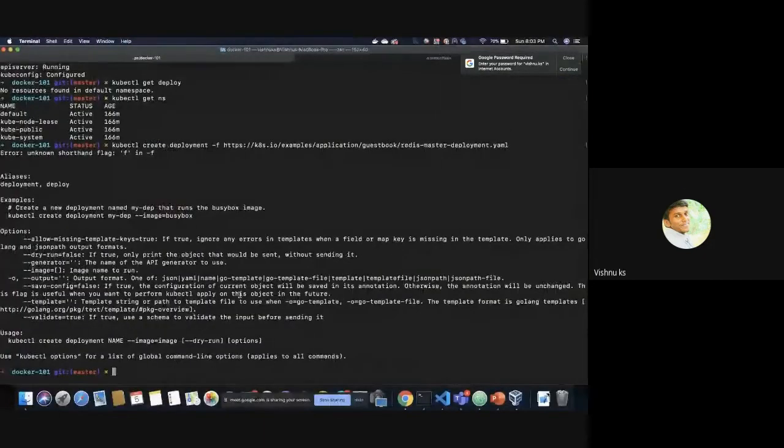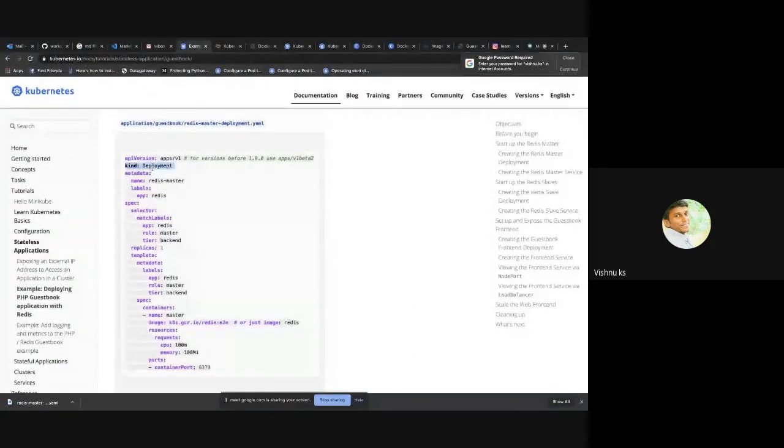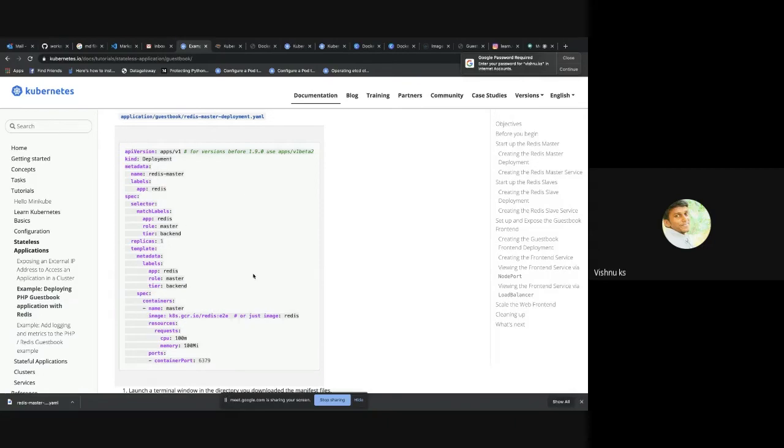Okay, that deployment is not required over there. In the manifest itself, we have given the kind as deployment, so it will automatically read it from the manifest file. So when creating a deployment from a file, we don't need to pass the command kubectl create deployment. Deployment is not required. kubectl create -f, then the deployment YAML file.